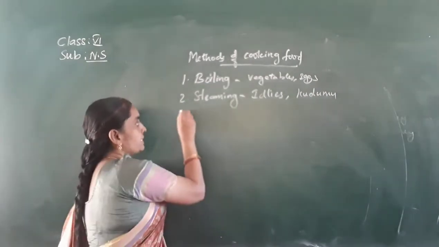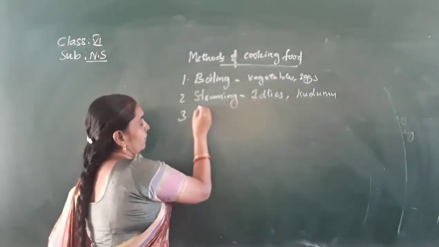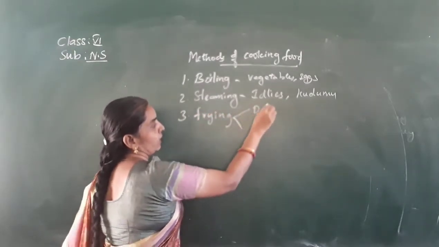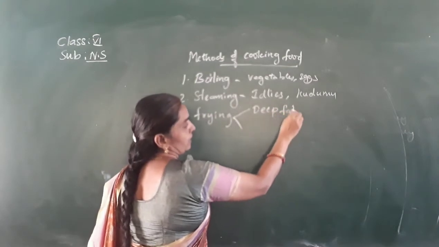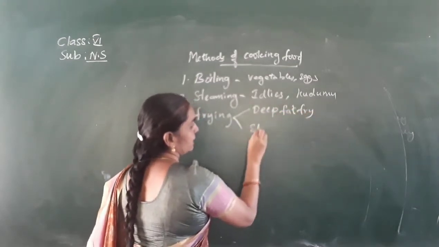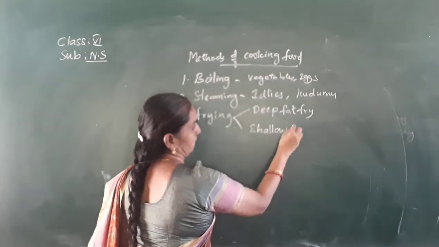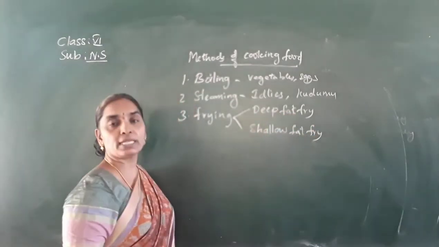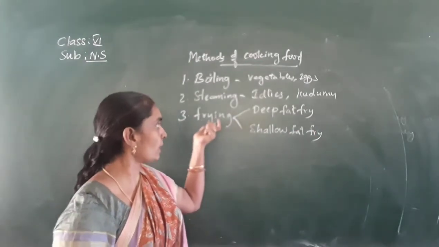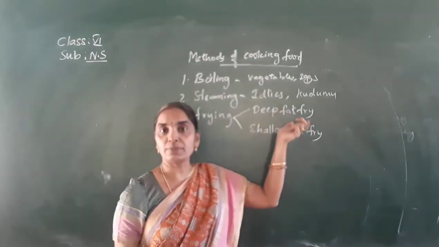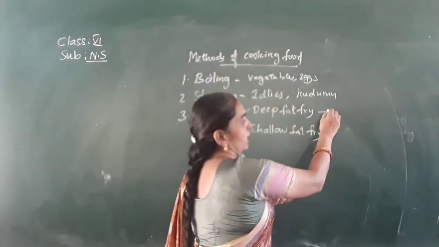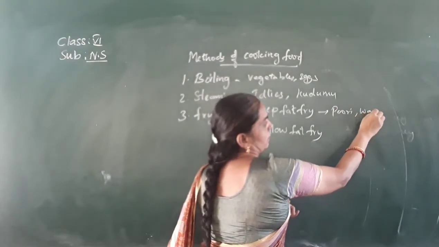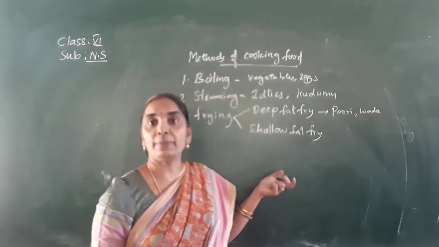Okay, children. Next, the third one is the frying method. It involves two methods, that is deep fat fry and shallow fat fry. Fat, in fact, is the oil that is used to cook. In deep fat fry, you know very well the food items like puri and vada.